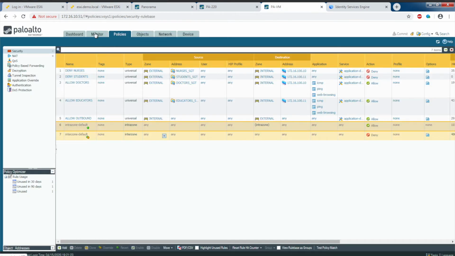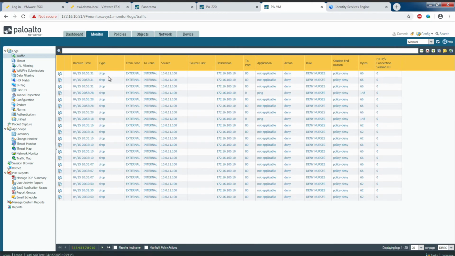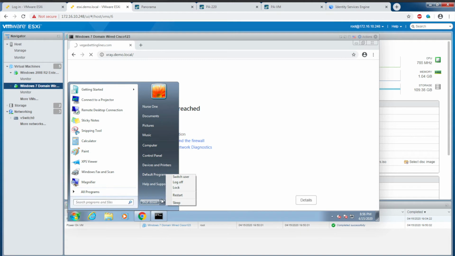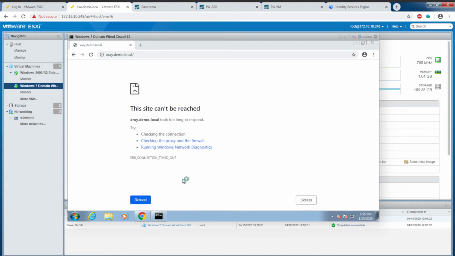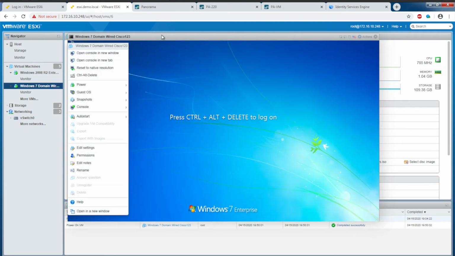If I go to the monitoring tab here, here are all my drops for denied nurses. So let me log off as a nurse, and we'll log in as a doctor to see what the effect would be.